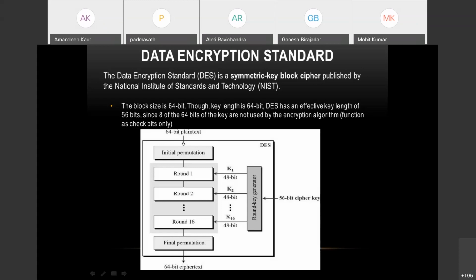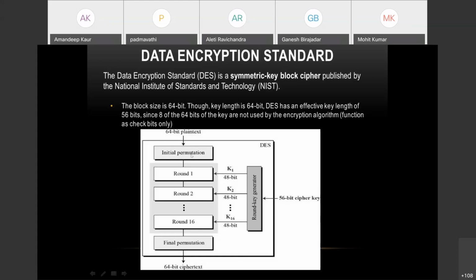So we are taking a 64-bit plain text, and at the end, we are generating a 64-bit ciphertext. You're taking an initial permutation and there is a final permutation here. And in between these two permutations, there are 16 rounds. And these 16 rounds are operated by a 48-bit key, which is being generated by a round key generator, which in itself is taking a 56-bit cipher key. And it is reducing it to 48-bit keys, and then it is putting these into the rounds.